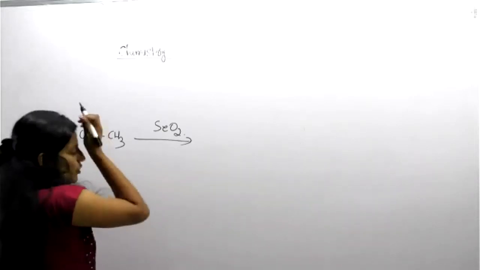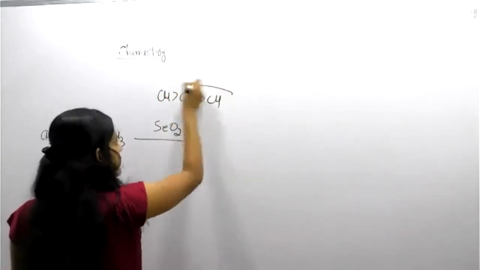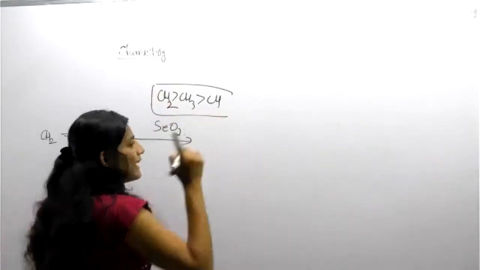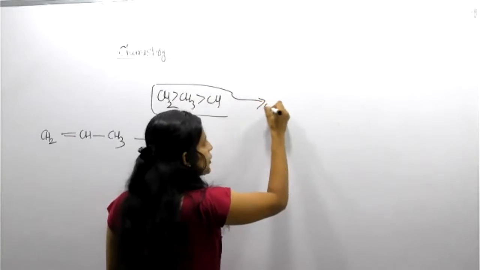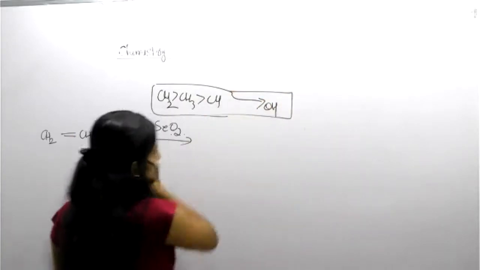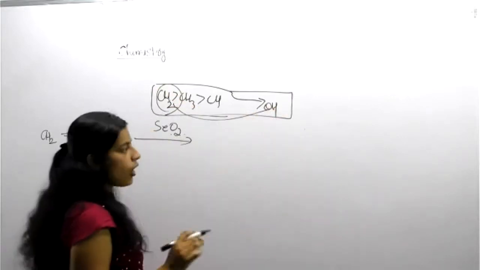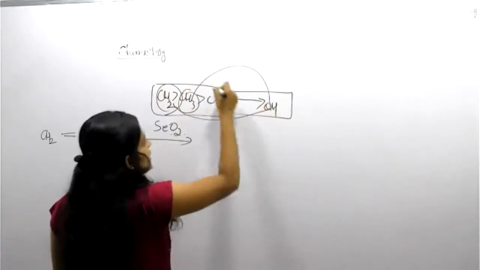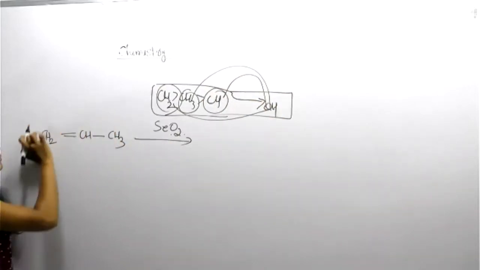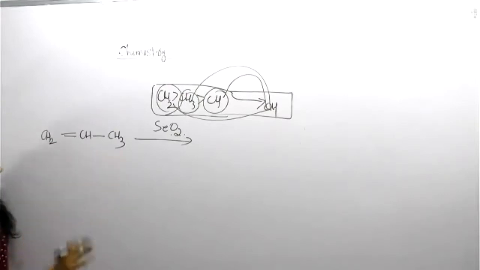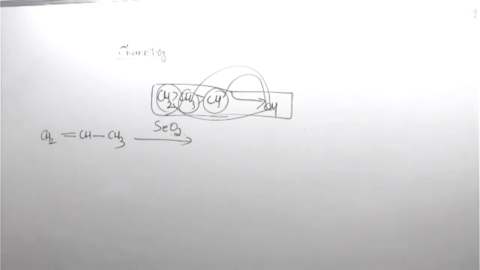Sorry. CH3, CH is there. This is the order: CH2, CH. But here it is converted into a hydroxyl group in the presence of SeO2. Okay. It will convert into an OH group. Hydroxyl means OH group. CH2 is converted into OH, not C double bond O. CH3 will convert into OH. CH will convert into OH. Okay. So this is your task. Can you do it quickly? What about the change? CH2 with you, CH3 is with you, CH is with you.